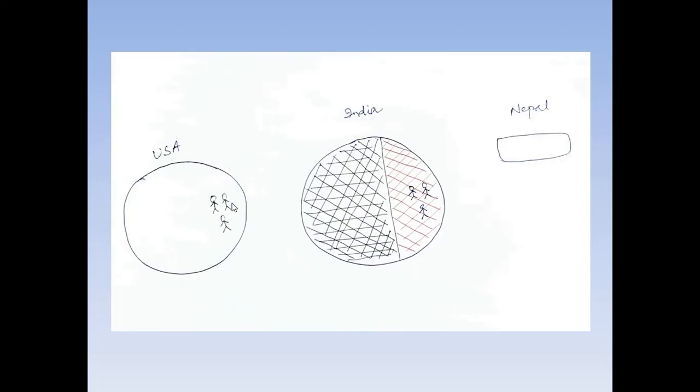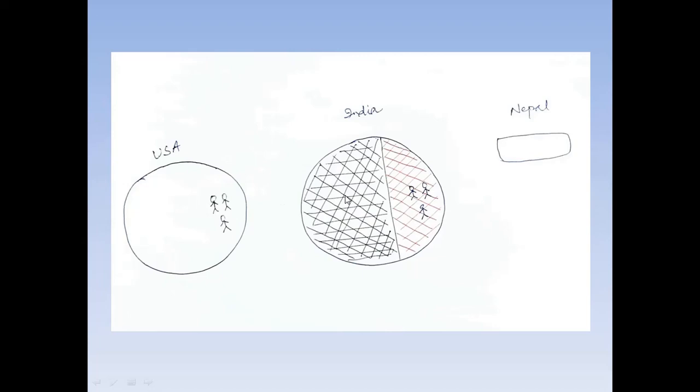Some are NRIs, but that's a different thing. We are not talking about NRI. The income of NRI will not be included here, only the normal residents. Remember. So when they go to a foreign country and work, that is known as FIFA, factor income from abroad.